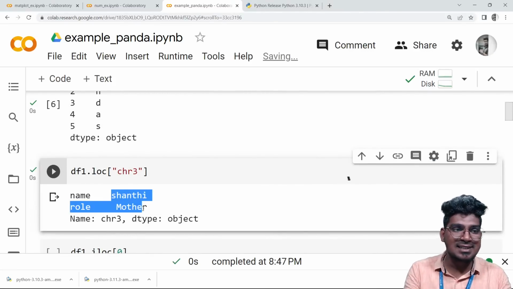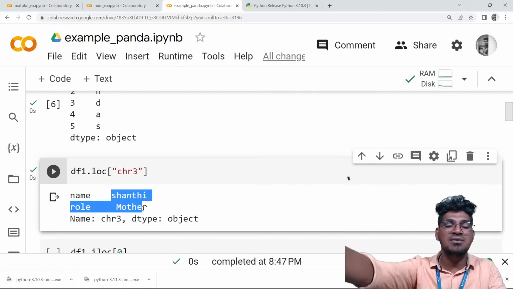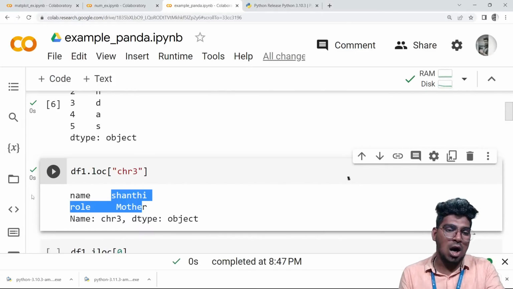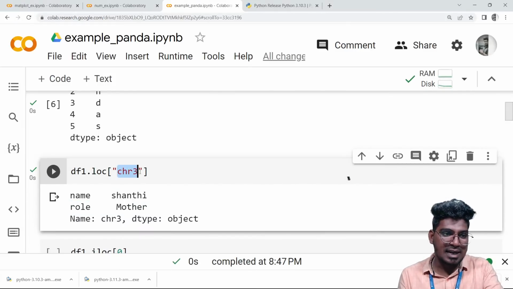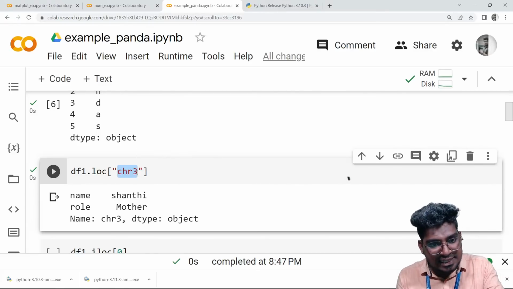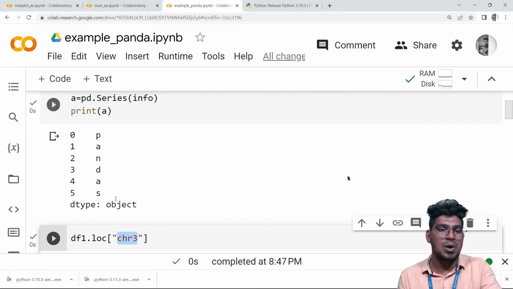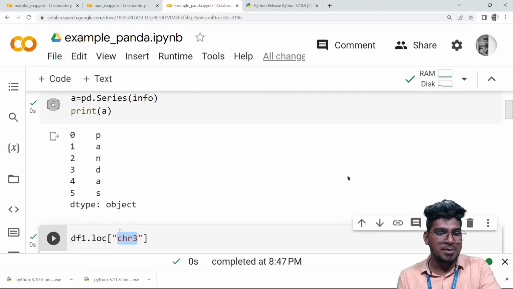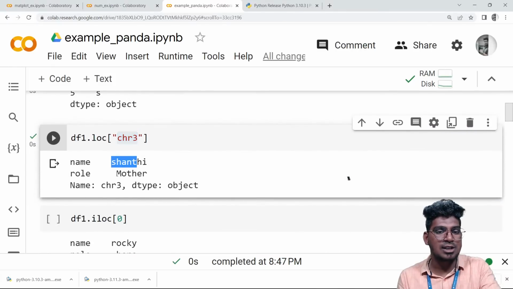Try to understand, guys. Dot loc will help to access the index label. It will return the value of the index label. Here I am mentioning character 3, any index label here, and it will be displayed. So what is the index label of character 3? For example, character 3 is going to display Shanti and also the mother.